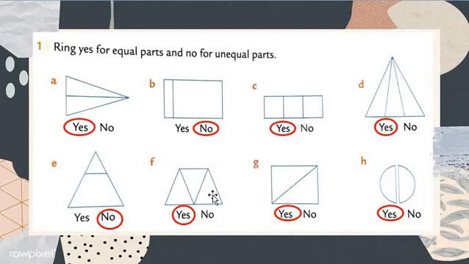Now question number G. In question number G, my dear students, there is a square. See the square, there are 2 parts, but both parts are similar. There are 2 parts and the 2 parts are the same, equal parts.